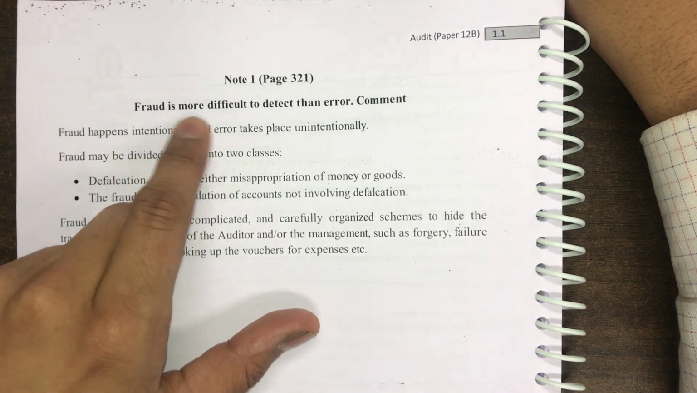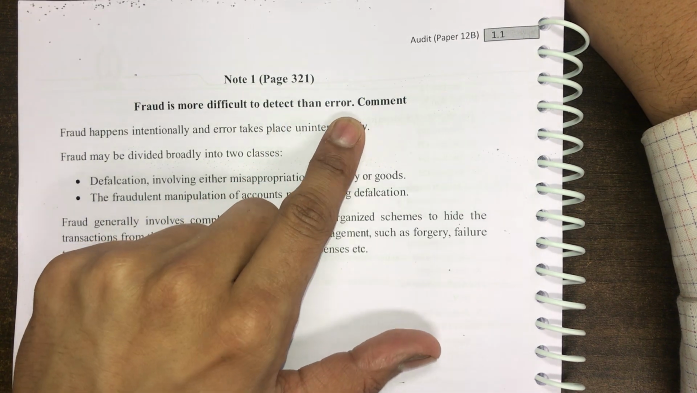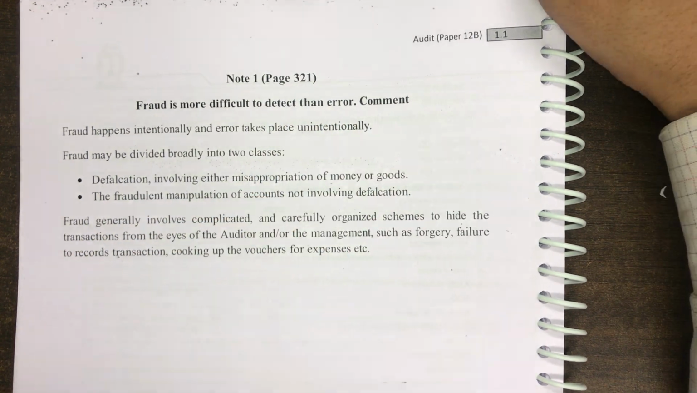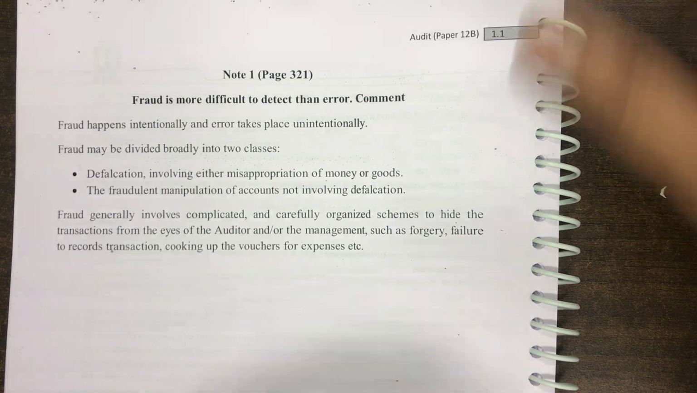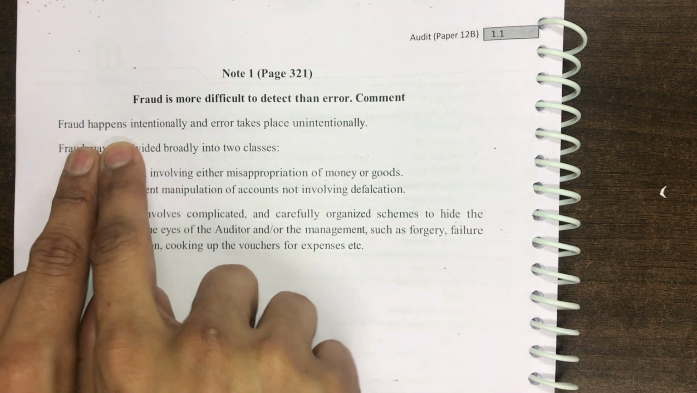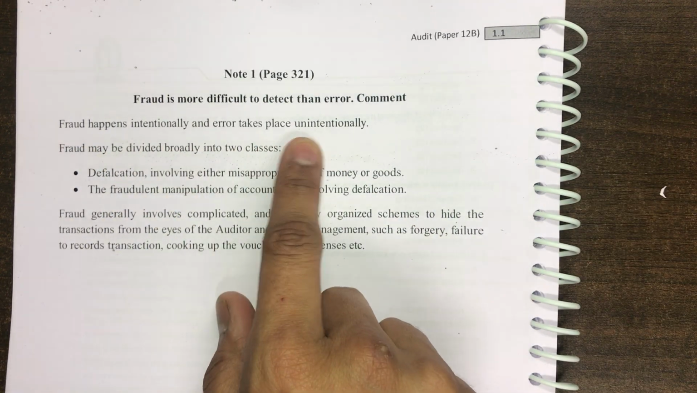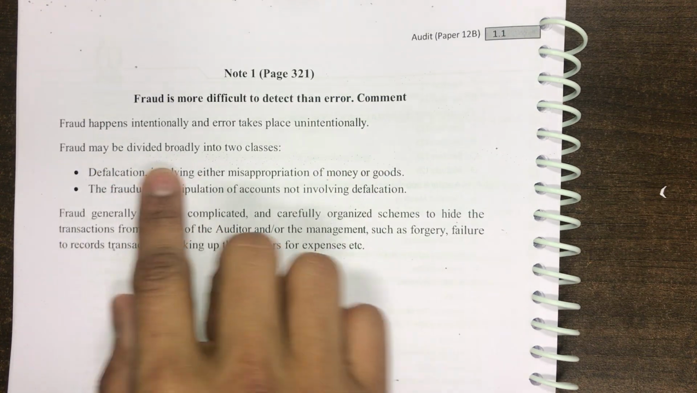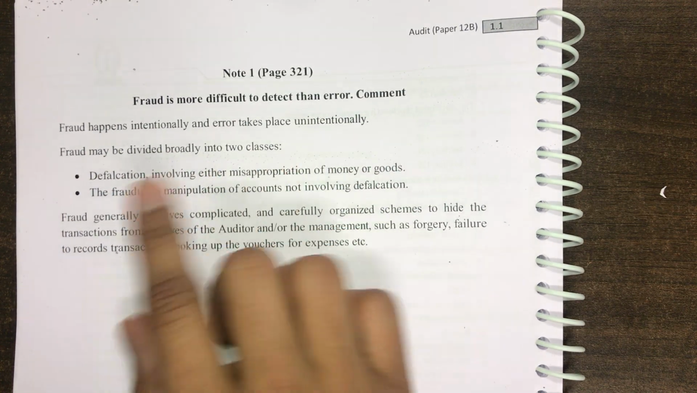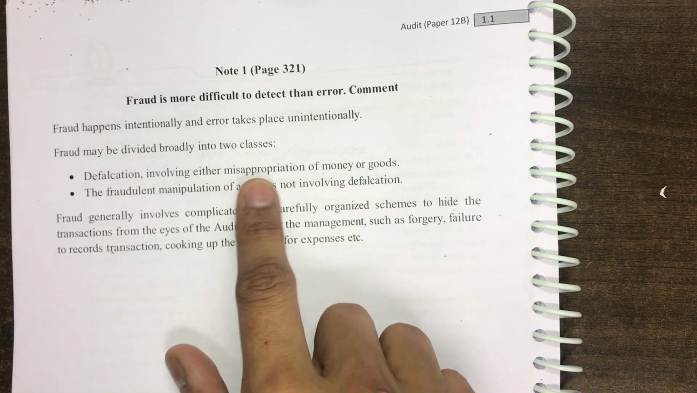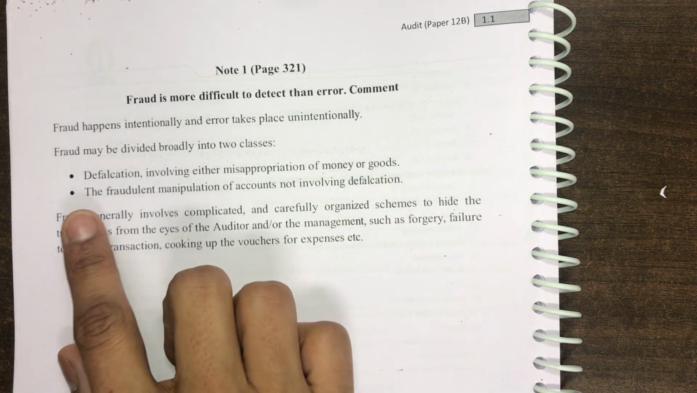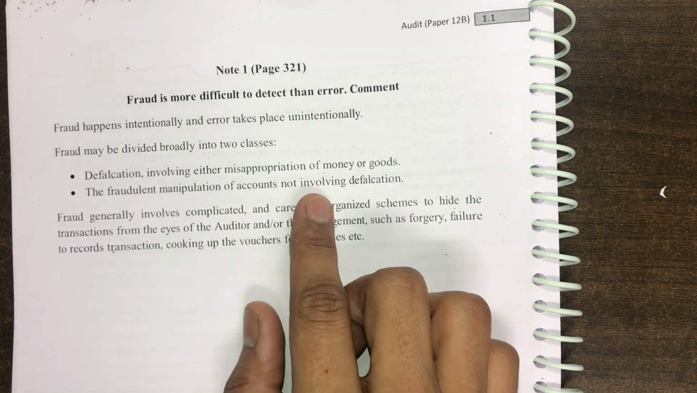Note number 1 says: fraud is more difficult to detect than error. Comment. This is a question which is repeated in the examination many a time and hence I have given it as a note. Fraud happens intentionally and error takes place unintentionally. Fraud may be divided broadly into two categories: defalcation, involving either misappropriation of money or goods, and the fraudulent manipulation of accounts.